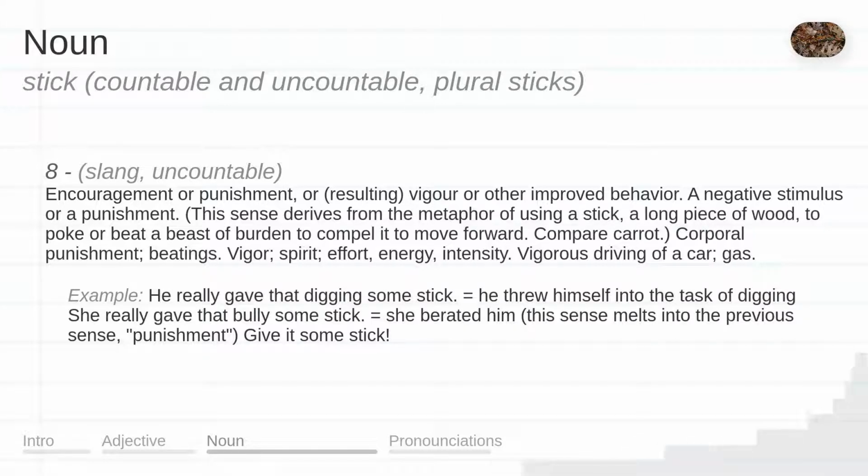Example: He really gave that digging some stick, equals he threw himself into the task of digging. She really gave that bully some stick, equals she berated him. This sense melts into the previous sense, punishment. Give it some stick.